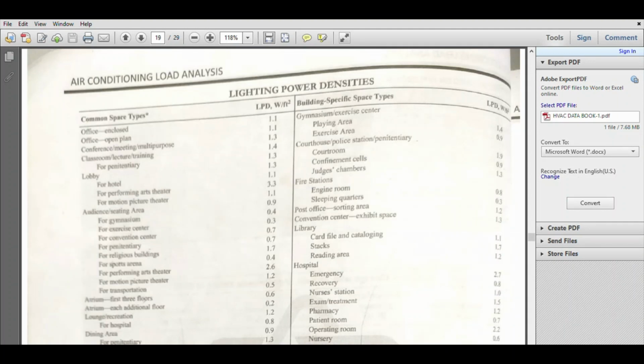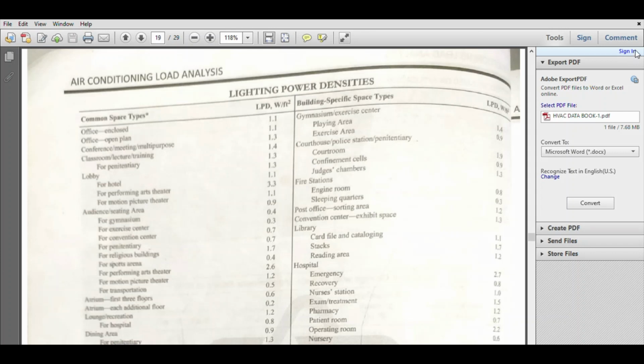So this is the lighting power density. Ours is a classroom, so you have to take 1.4 watt per feet square, and we have to multiply this with our area. 1.4 into our area, which is 360, so you will get 504.